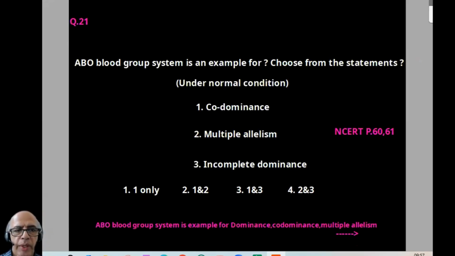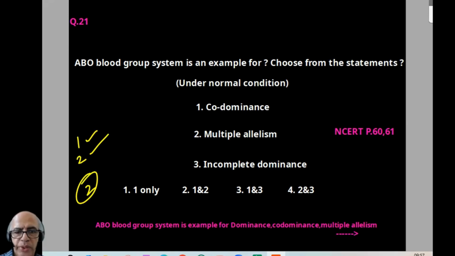So when we come to 21, ABO blood group system is an example for, choose from the statements. Under normal conditions, it can be an example for codominance. It is an example for multiple allelism. But it has nothing to do with incomplete dominance. So 1 and 2 are correct. 1 and 2 means option is 2.